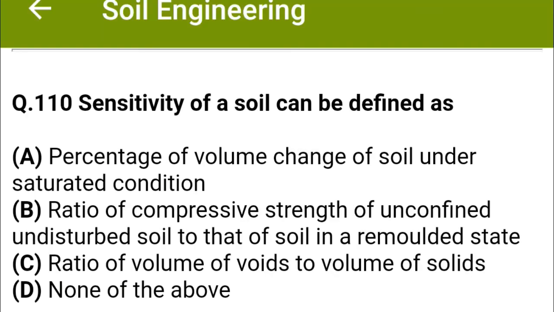Sensitivity of the soil can be defined as option A, percentage of volume change of soil under saturated condition, option B, ratio of compressive strength of unconfined undisturbed soil to that of soil in a remolded state, option C, ratio of volume of voids to volume of solids, option D, none of the above. The correct answer is option B, ratio of compressive strength of unconfined undisturbed soil to that of soil in a remolded state.